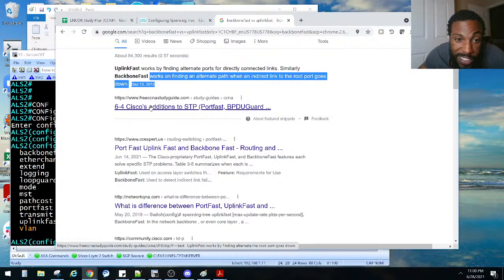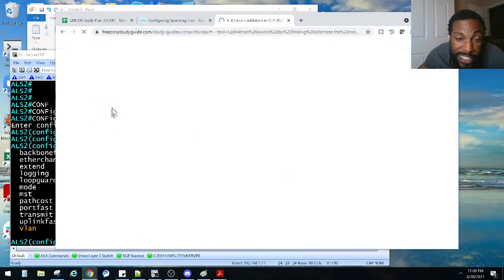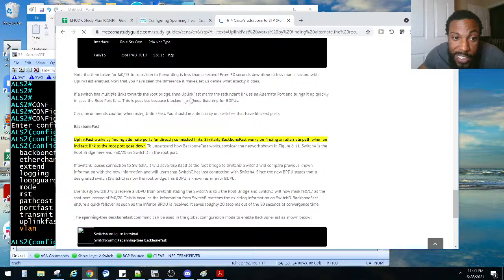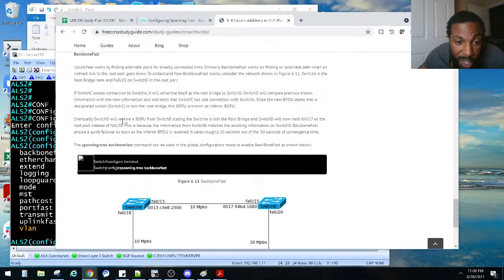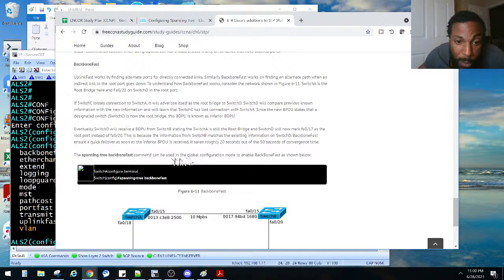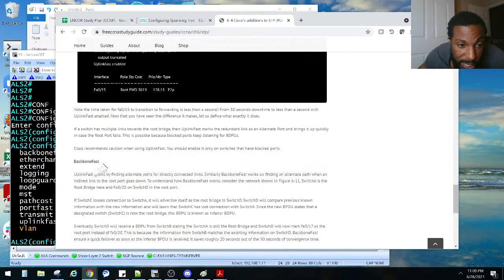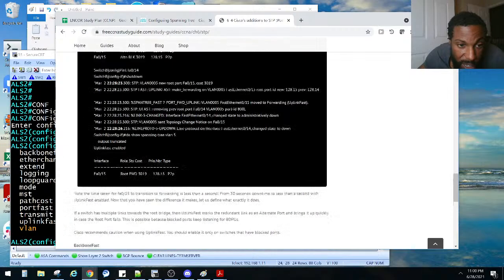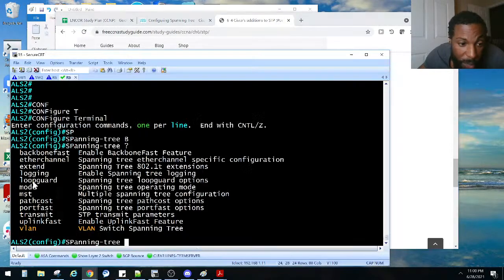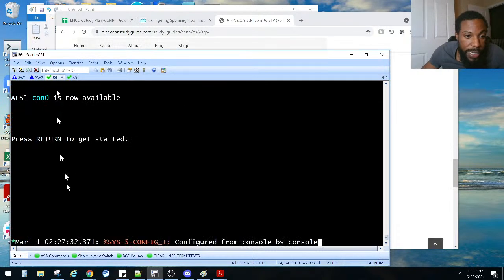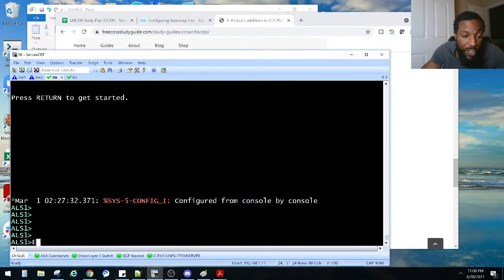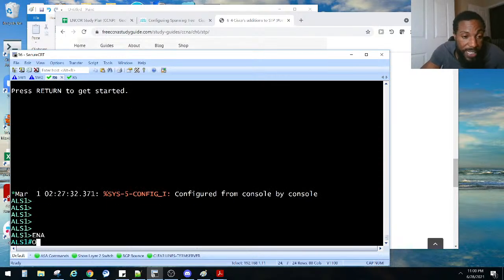Shout out to the Free CCNA Cisco guide. That's what I love about this, we can really look for this stuff online. But there we go. This command is used in global configuration. So let's see here. Yeah, we need to remember that. Either way, we need to do that on all of these switches right here: ALS1, ALS2, and it is a global feature, so we don't have to do it on each port or anything like that.